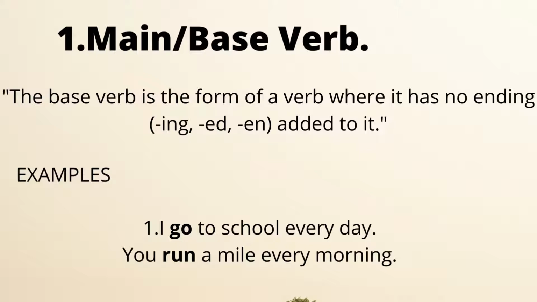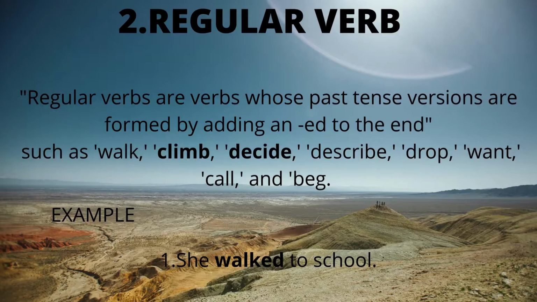For example, I go to school every day. In this example, go is the basic or main verb because it does not end with any ing, ed or en. The second example is, you run a mile every morning. Similarly, in this example, run is the main verb.